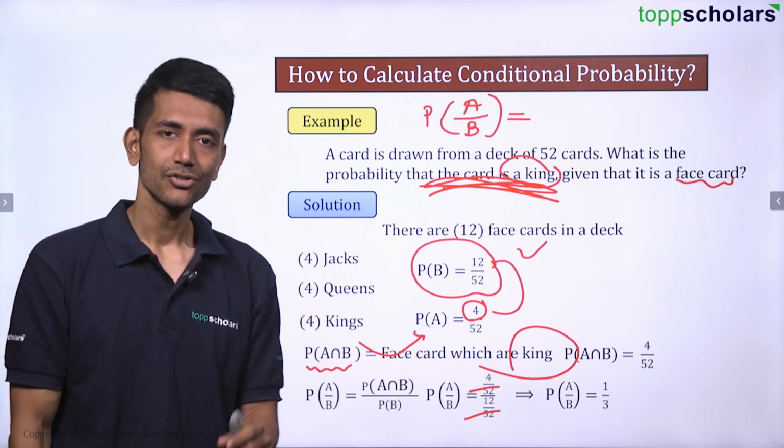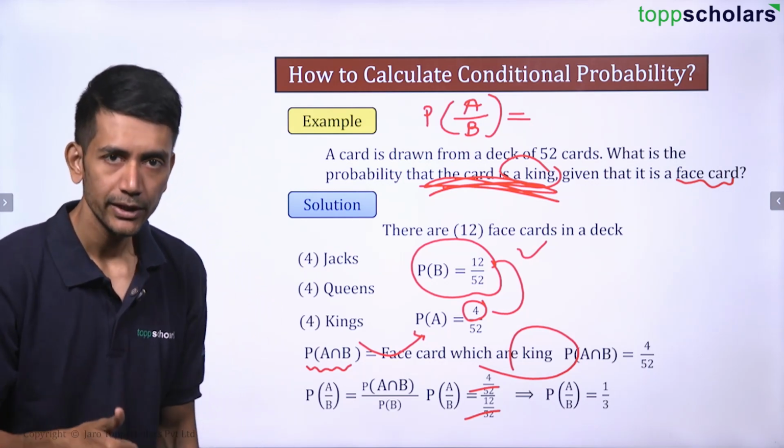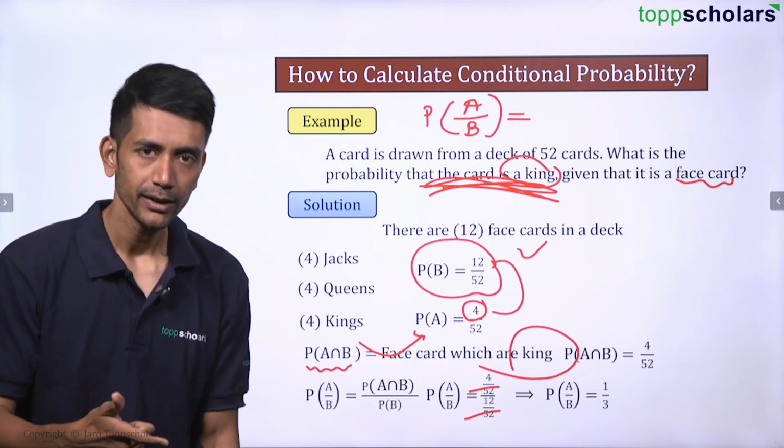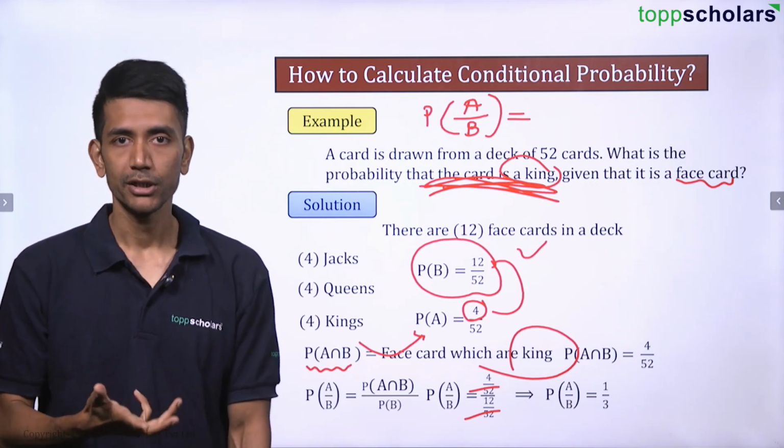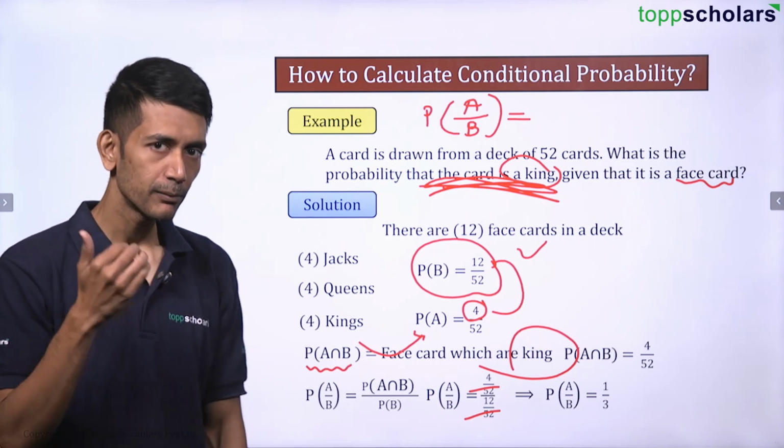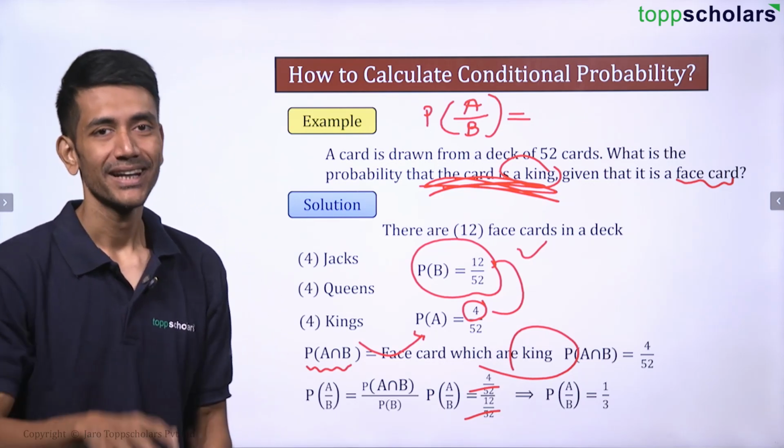Simple. Conditional probability. Find out probability of A. Find out probability of B. The main thing is to find out probability of A and B, what is common in both of them. Then find out probability of B. Divide both of them. Get the answer.